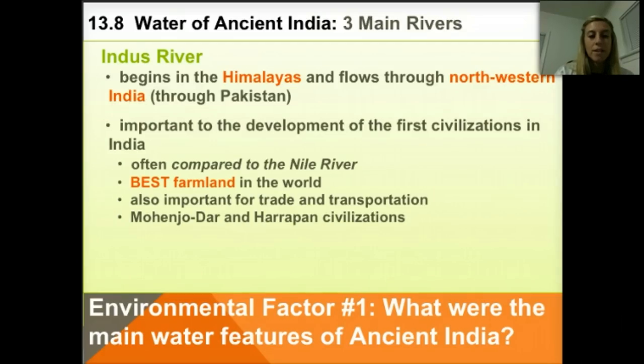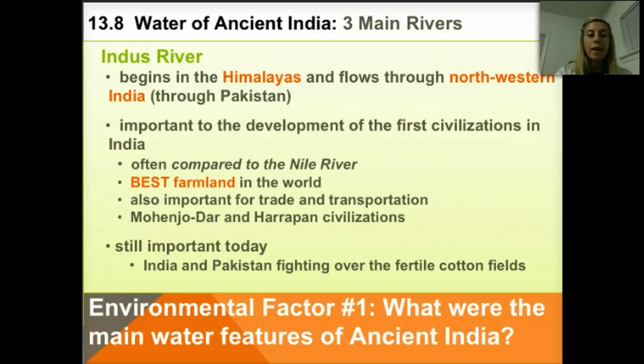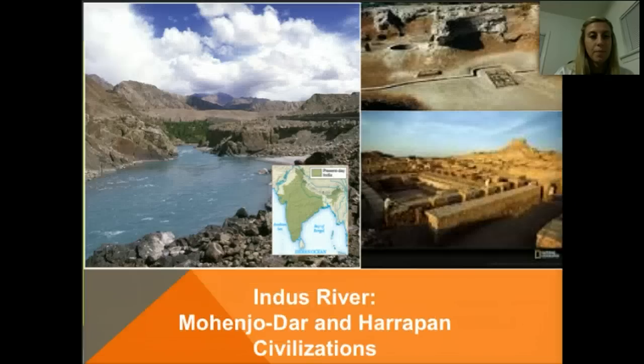Because of the fertile lands, this is where most civilizations of India started, specifically the Mohenjo-Daro and Harappa civilizations. And this area is still important today. India and Pakistan are actually fighting a lot over this area because there's lots of fertile cotton fields. So as you can see here, the Indus River Valley flows in this area from the Himalayas south to the Arabian Sea. And here are some pictures of artifacts from the Mohenjo-Daro and Harappan civilizations.